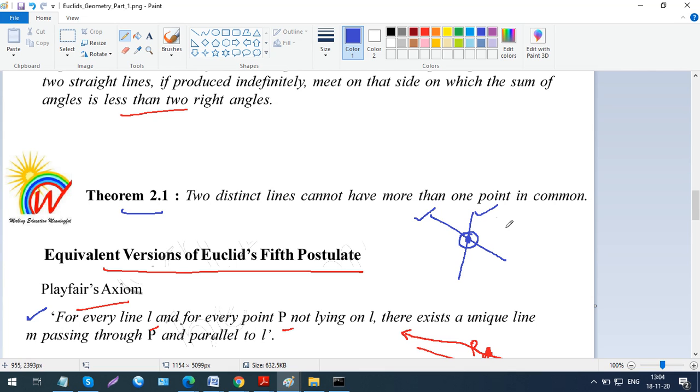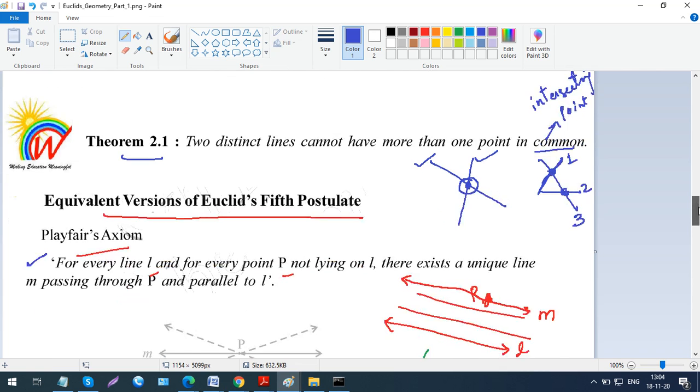See, if you want to draw like this, there is a point over here and there's a point over here. You may say that there are two points lying on the line, but then there are three lines here. This is line 1, this is line 2, and this is line 3, right? So if we are talking about two straight lines without any bend, they can meet at only one point, not more than one point. The common point is nothing but the point where they intersect, where they cross each other. So that's all. You just write down all these things and understand well.